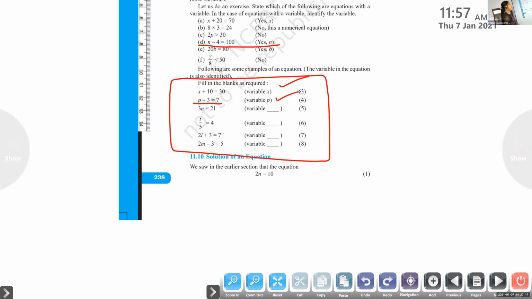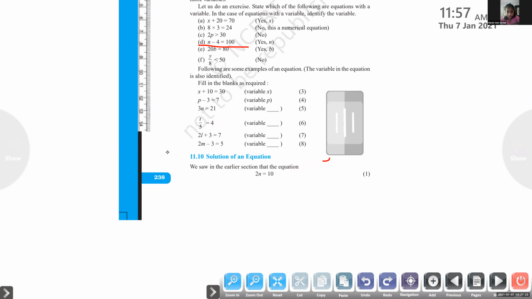Next one: 3n equal to 21. Is this an equation? Yes, ma'am. What is the variable here? N. Correct. Again, t by 5 equal to 4. Is this an equation? Yes. What is the variable? T. Yes.